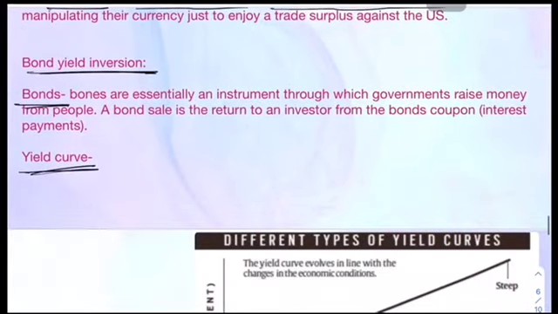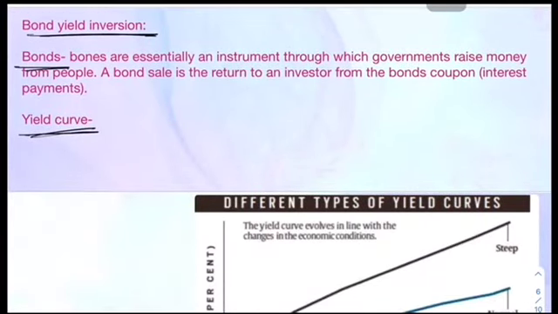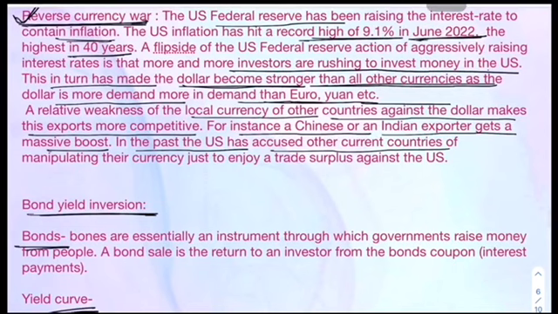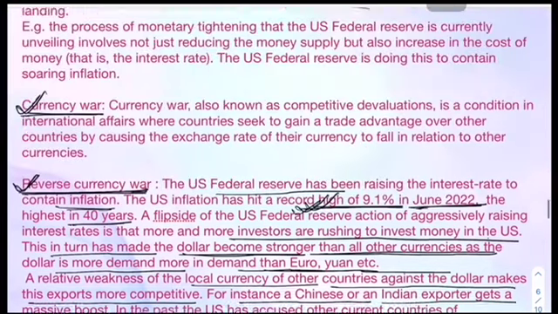Then comes the next concept, bond yield inversion. What is it, and why is it important in this context? To contain inflation, the US has decided to increase the rate of interest, but the experts say that if the bond yield inversion happens, the increment in the rate of interest will not help, because it will not help in a soft landing, a concept I have just explained.